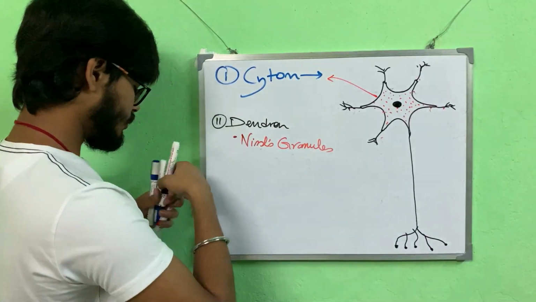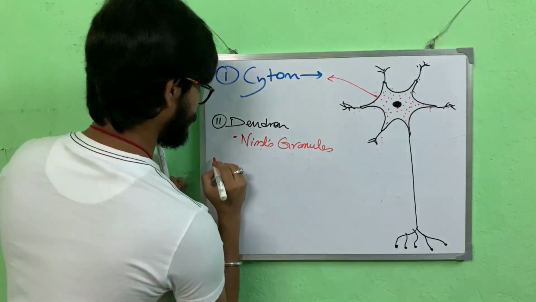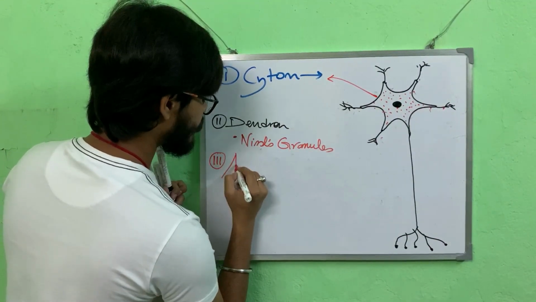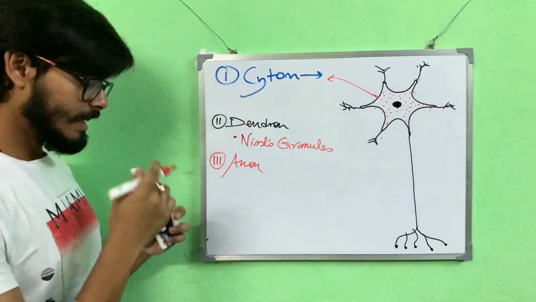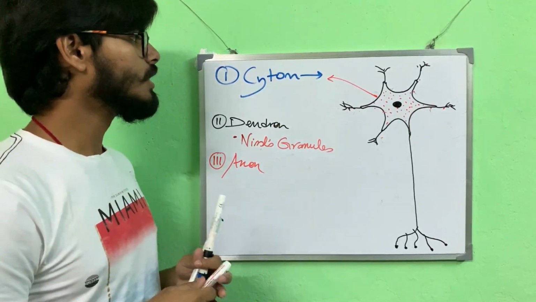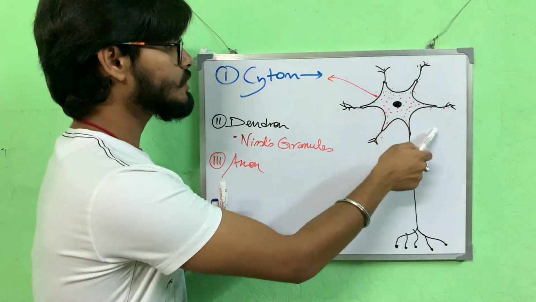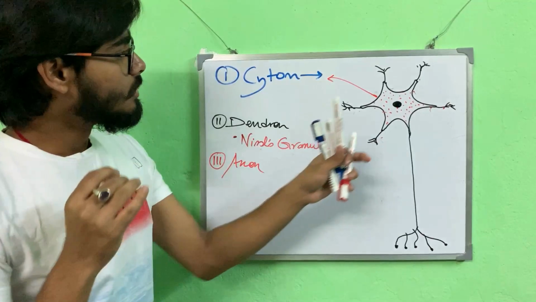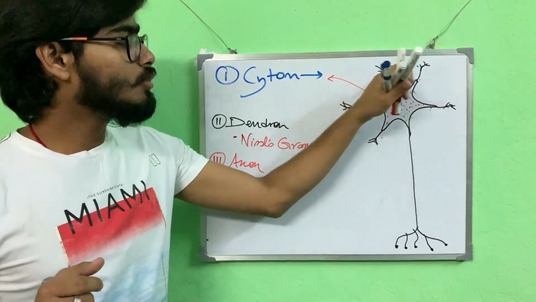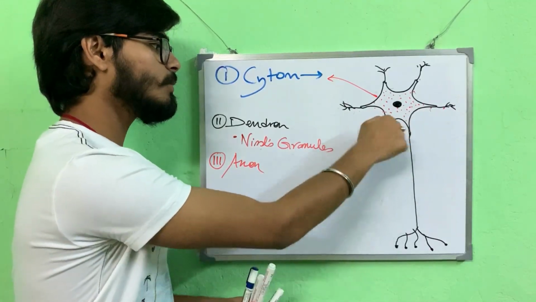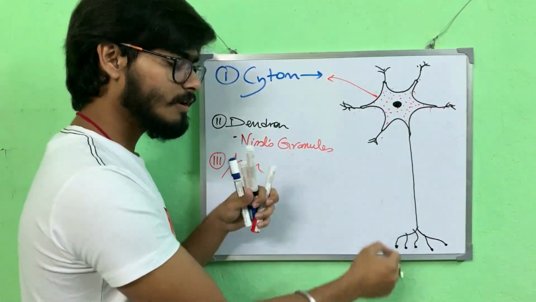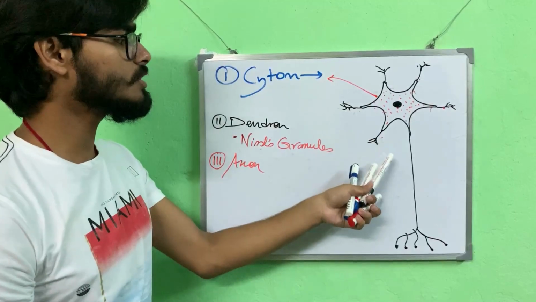Now let's talk about the last one, that is the axon. You see this long process, that is the axon. Actually the projections of the cell body have developed into dendrons and one of them has developed into the axon. So it is also a projection similar to the dendron, but it has developed longer, so it is known as axon.